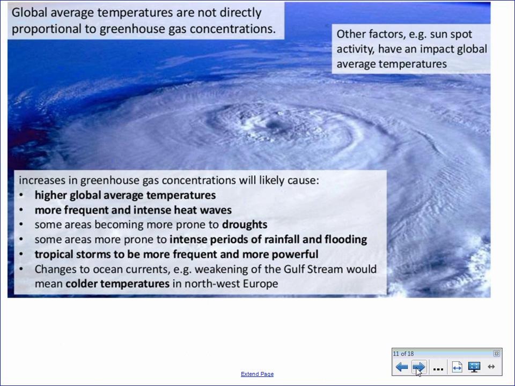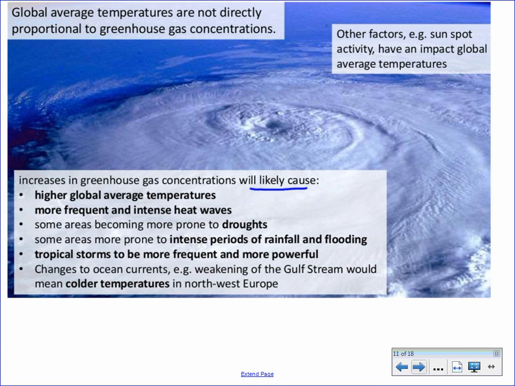So global average temperatures are not directly proportional to greenhouse gas concentrations. There are other factors that can have a role in global temperatures, such as sunspot activity, which can have an effect on global average temperatures. Greenhouse gas concentrations, though, as these increase, will likely lead to higher global average temperatures. As there are more gases in the atmosphere, they will be able to trap more heat.